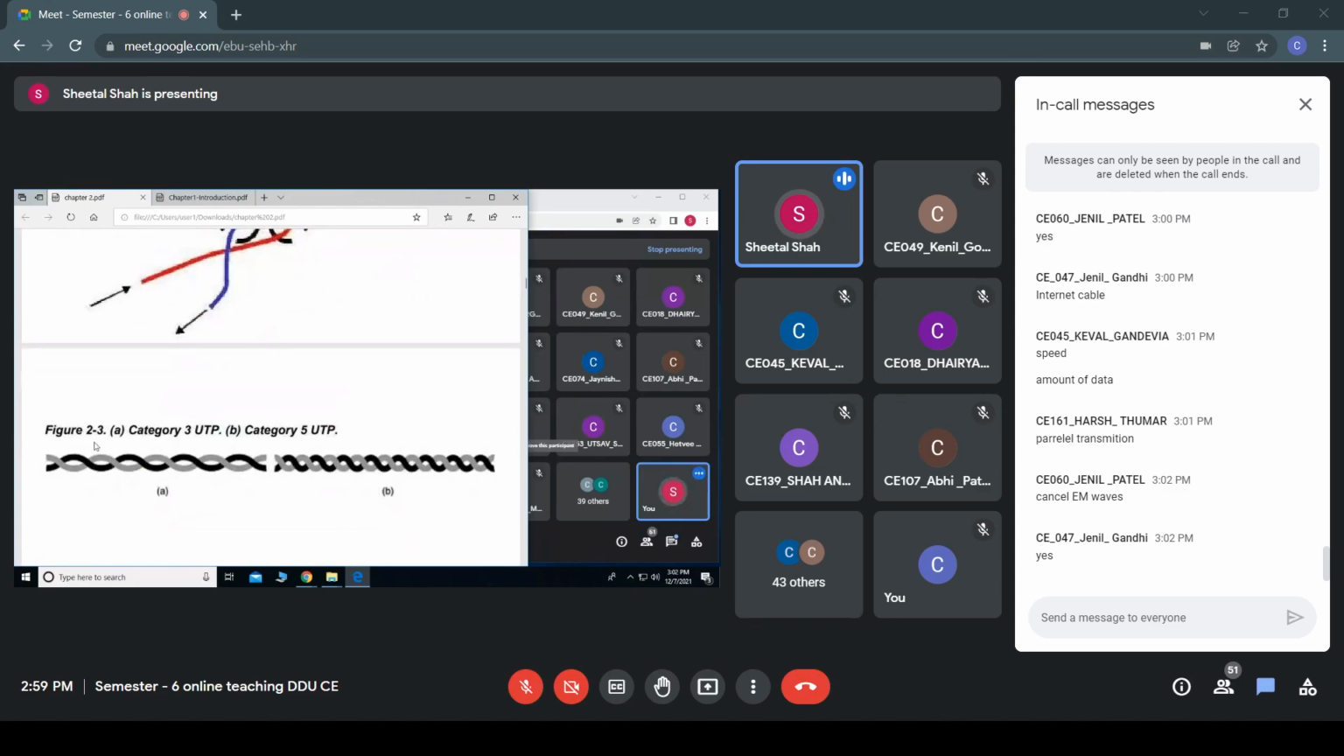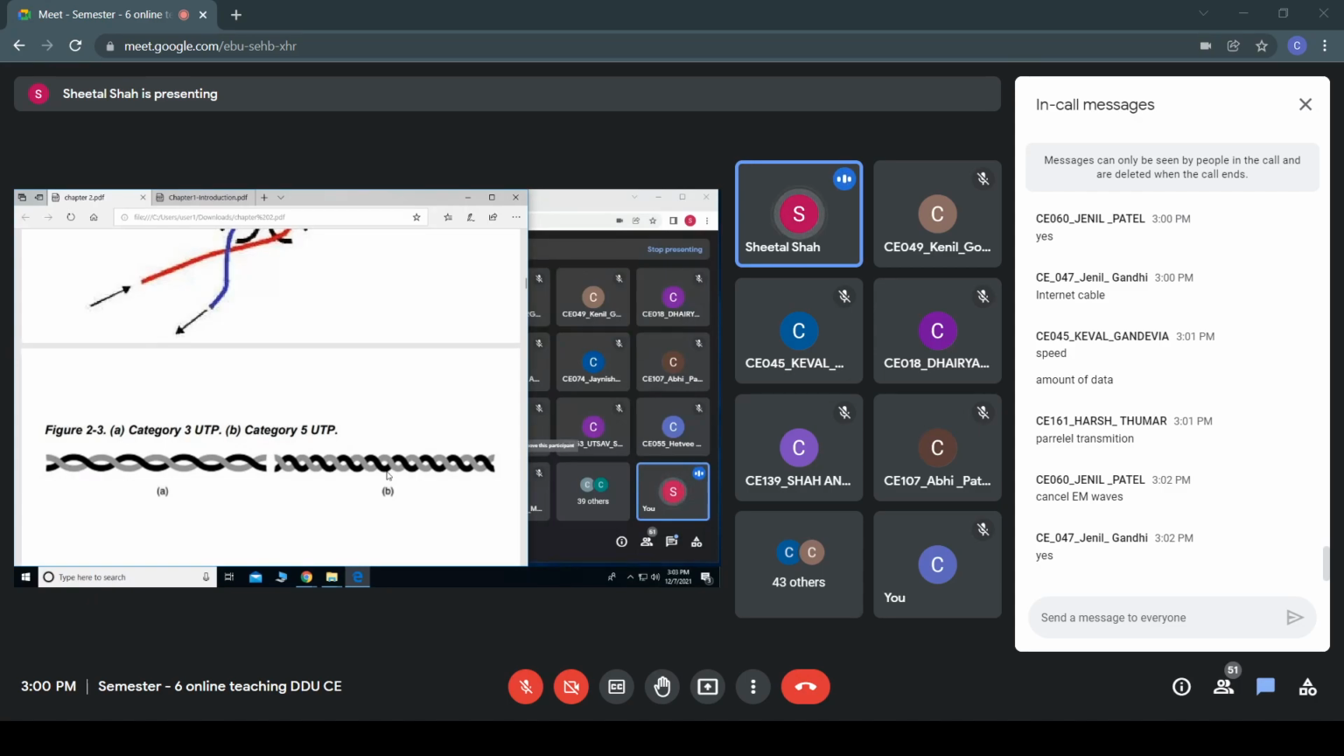So you can see that, as I said, we are having two types of twisted pair. Category 3 unshielded twisted pair, where the number of twists is less, whereas Category 5 unshielded twisted pair, where the number of twists, or you can say turns, would be more. Fine. So this is about a simple twisted pair cable which can be used for transmission of the data.